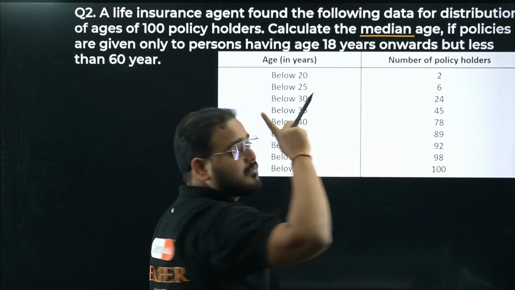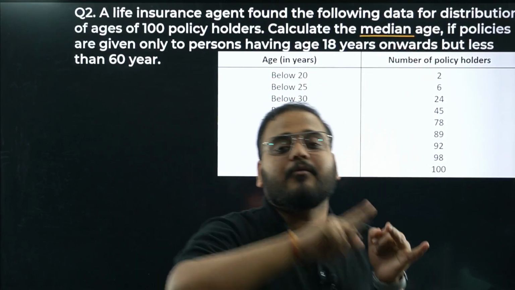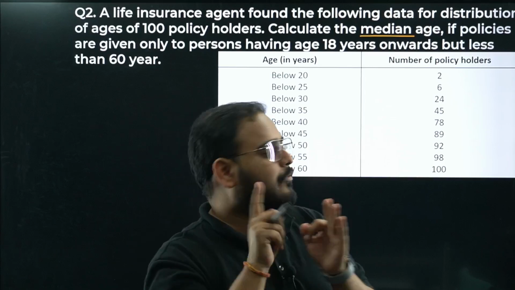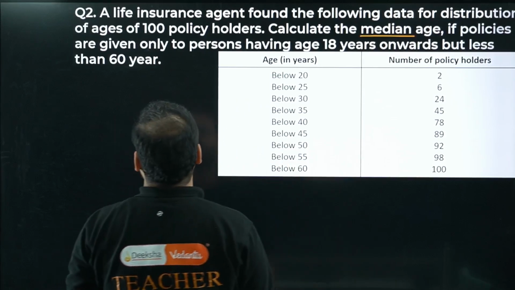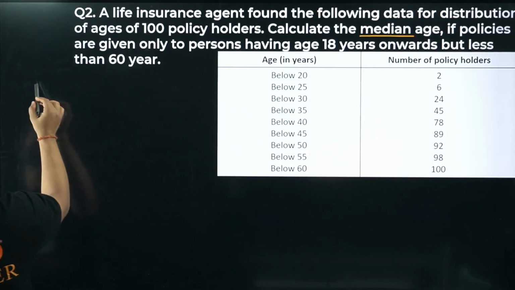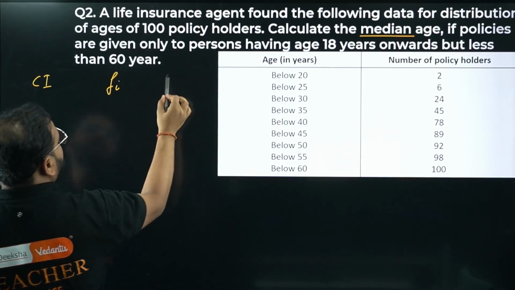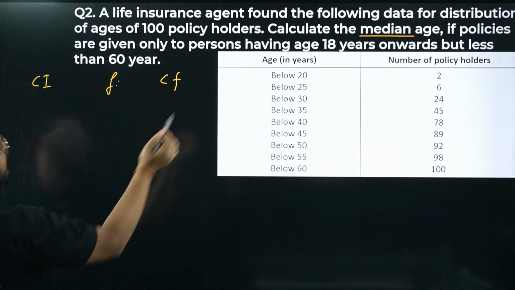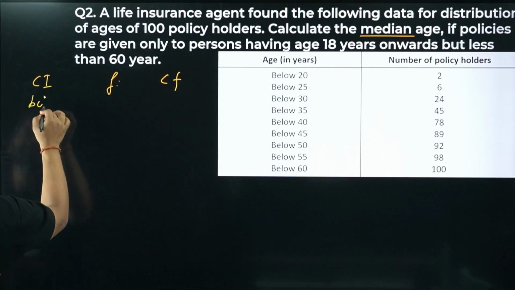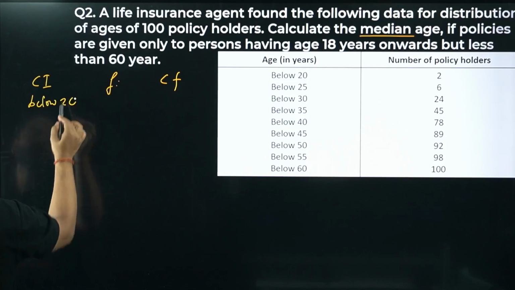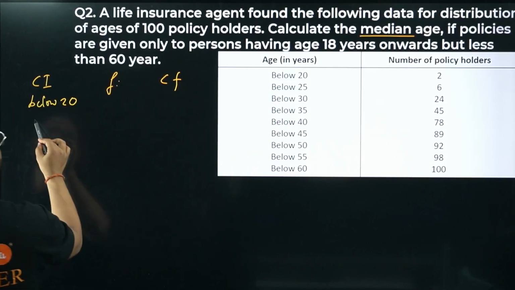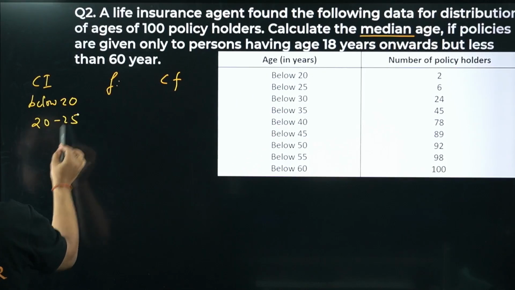So we need 3 columns here. I'll repeat: class interval, we need frequency, and we need cumulative frequency. Let's make it over here, shall we? Okay, so class interval, frequency, okay, Fi, and CF. What is class interval, sir? Below 20. Right here, below 20. From here, 20 to 25. Next is what, sir?